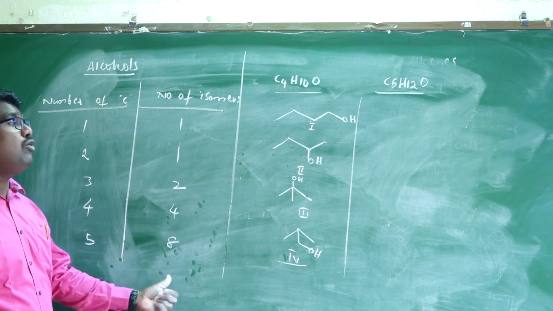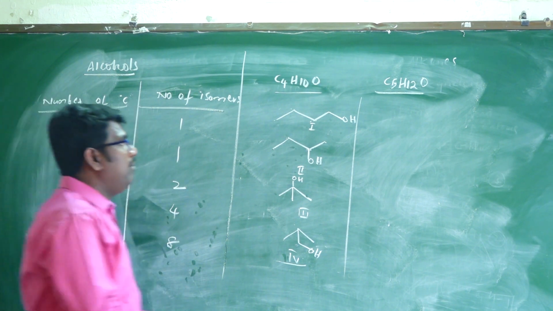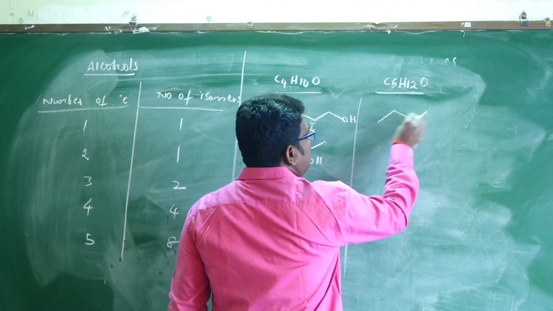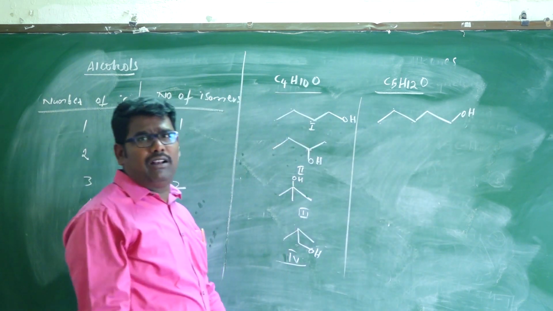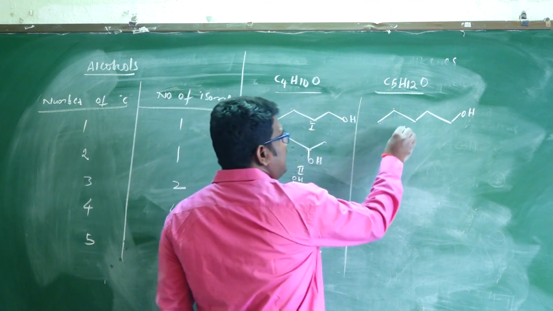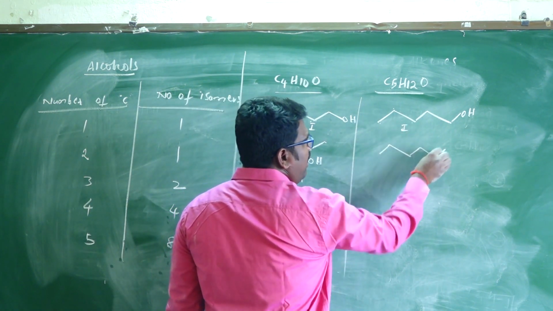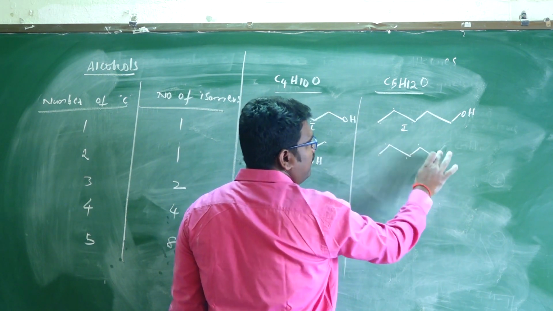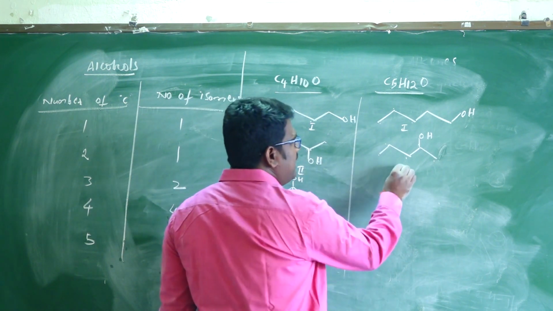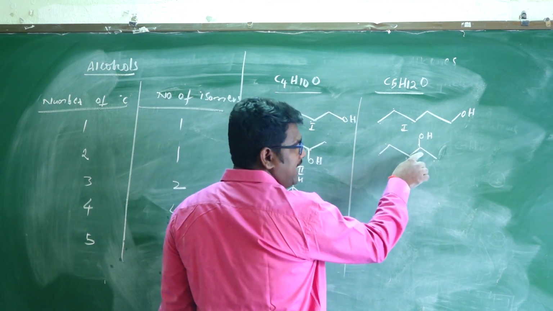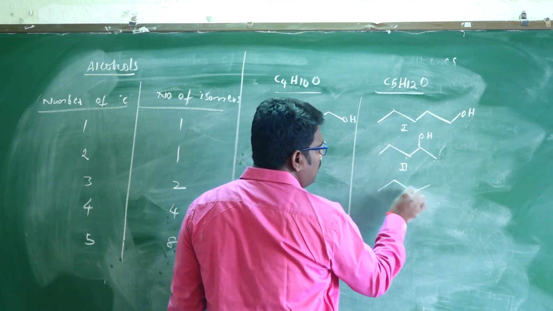8. So how to draw the 8 isomers? By using the bond length method. So 5 carbons, 1, 2, 3, 4, 5. The terminal OH group is attached, and this is the one structure. And another, same 5 carbons, 1, 2, 3, 4, 5. Okay, so OH is attached here. This is the second one. And next, this is the second position, and OH will attach to the third position. 1, 2, 3, 4.